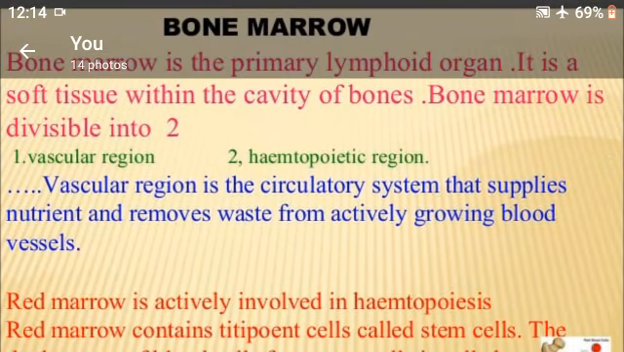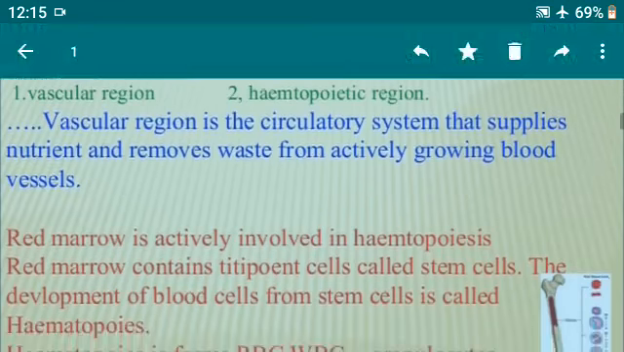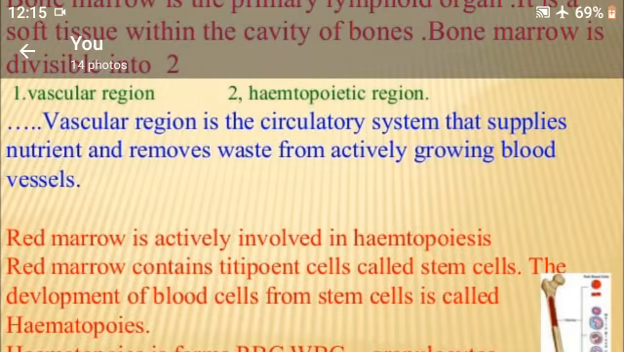It is a soft tissue within the cavity of bones. Bone marrow is divisible into two categories: vascular regions and hemopoietic regions. The vascular region is the circulatory system that supplies nutrients and removes waste from actively growing blood cells. Right? And red marrow is actively involved in hemopoiesis. Red marrow contains totipotent cells called stem cells.